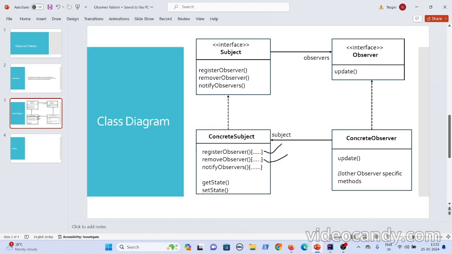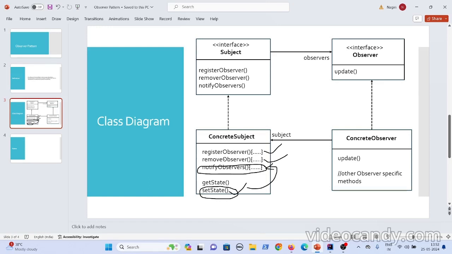Now these two methods are there to register and remove the observers. So a person is registered. Later on, a state change happens. If you talk about the book, the book has come online, so this state gets updated. What it does is invoke the notify observers method. So whenever state changes, it invokes this notify observers method.